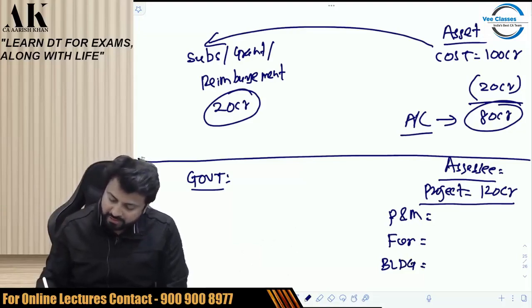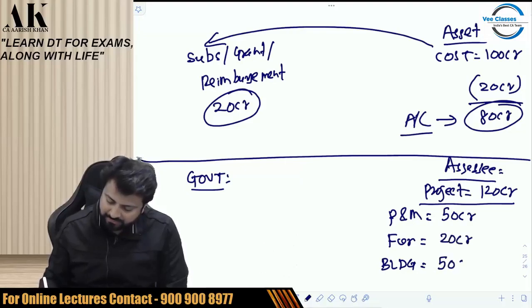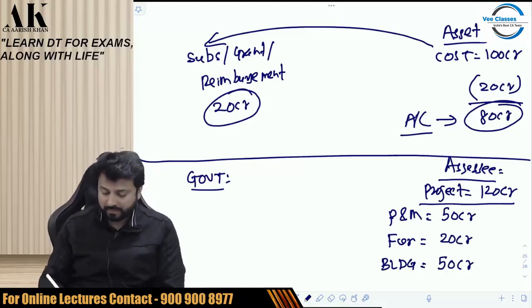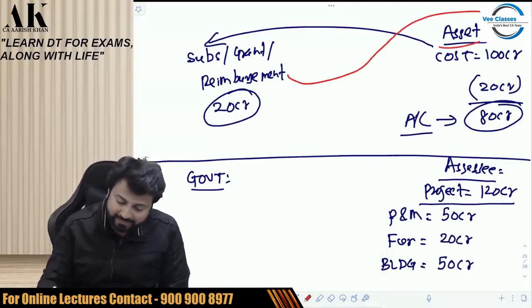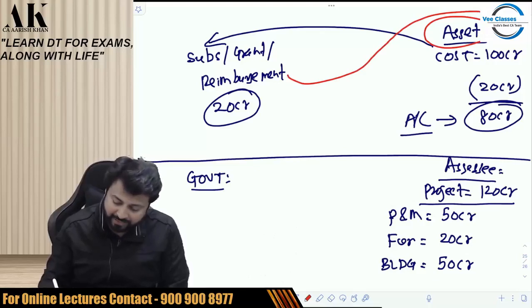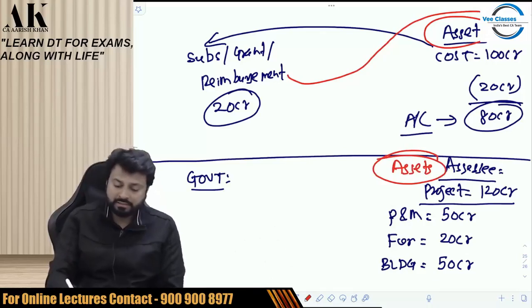So the plant and machinery is say 50 crores. Furniture is say 20 crores. And building is also say 50 crores. Okay. Now, the government is not financing an asset, but they are financing you lot of assets. This is singular.